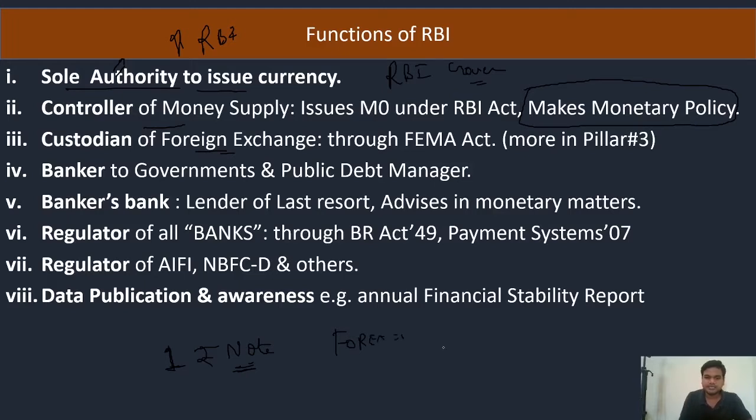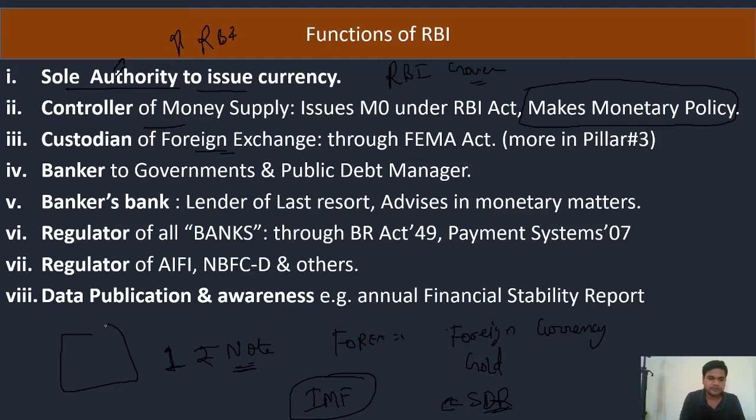It contains foreign currency. Second, gold reserve. Third, SDR. What is SDR? Special Drawing Rights. Its full form is Special Drawing Rights, and it is the representative currency of the IMF.